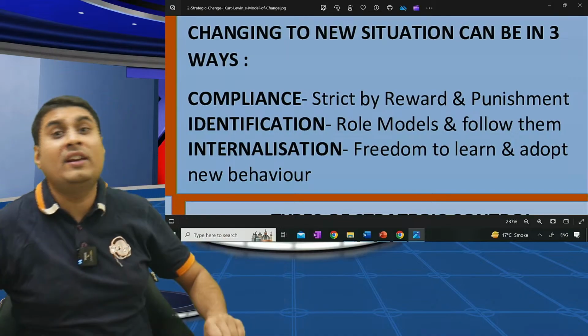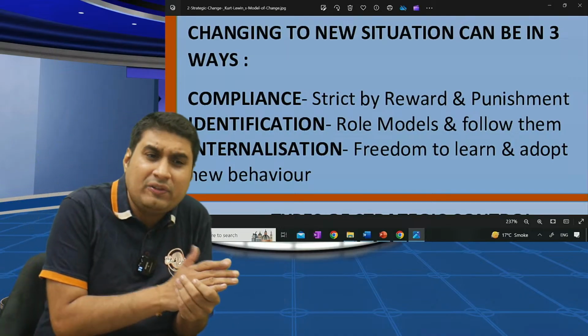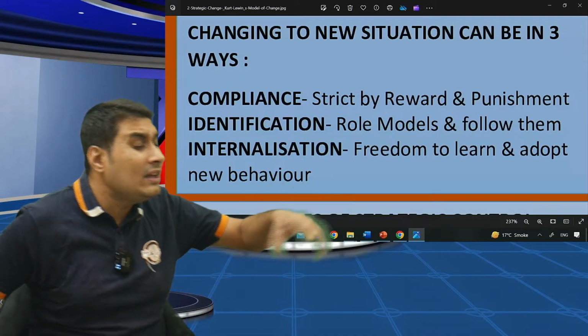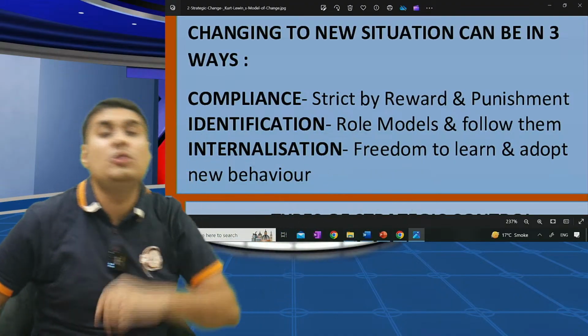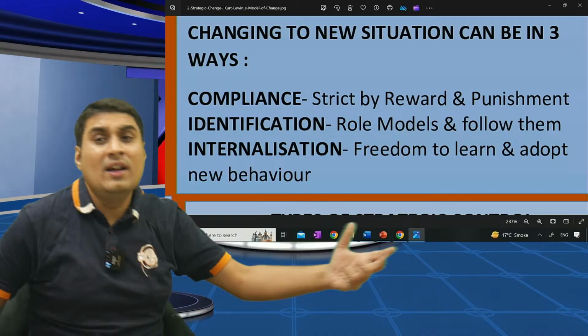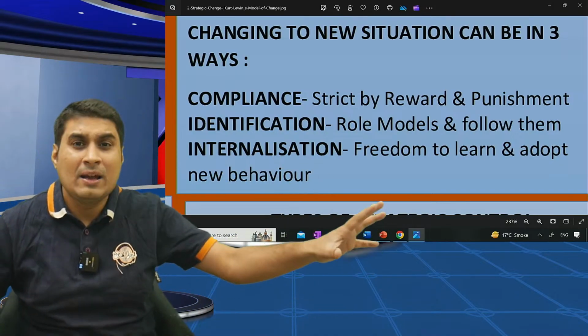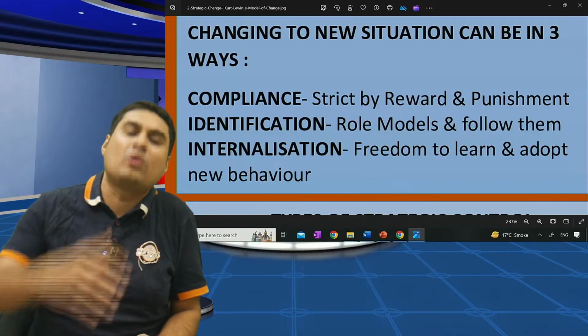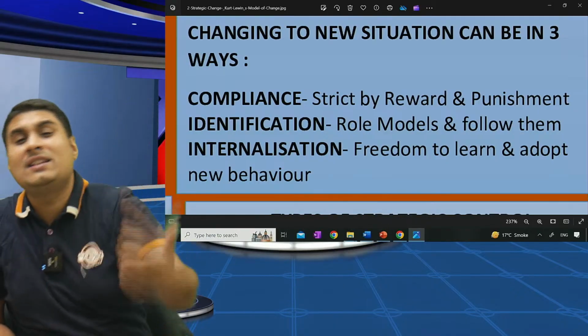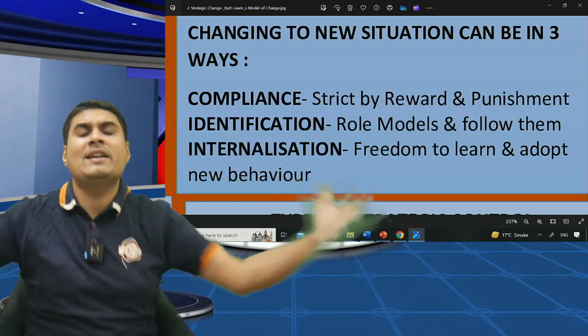But many parents are very good. What will they tell? Beta, anyways, it is a fail. Why don't you try? Try. You are given freedom to learn and adopt new behavior. You are told that if you give, we will be very happy. Even if you don't give, it is okay. Give next. But if you give, parents will be very happy. You're like, okay, I will try. What is this? Internalization. You are given freedom to learn and adopt new behavior.